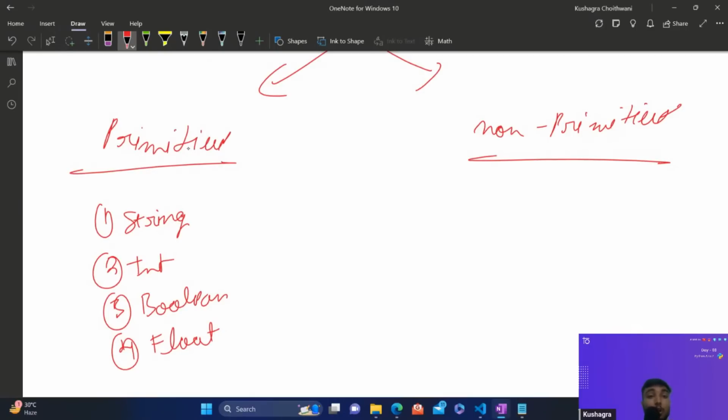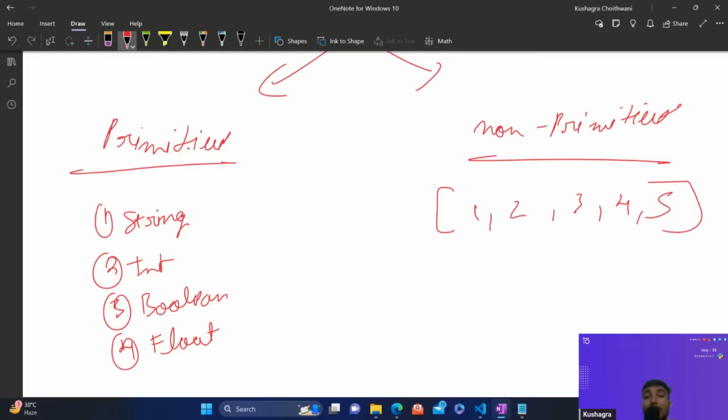Primitive data types are those data types which cannot be decomposed further. What do I mean by decomposed further? You cannot break it down. If you want to store an integer value, can you break the integer value down into other things? Let's say there is something like 1 2 3 4 and 5.